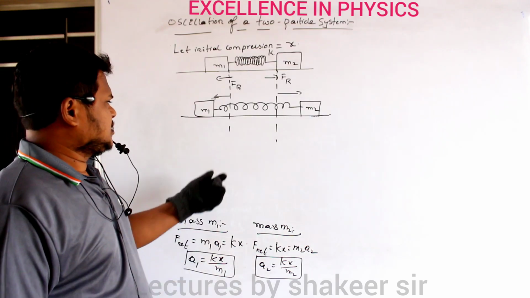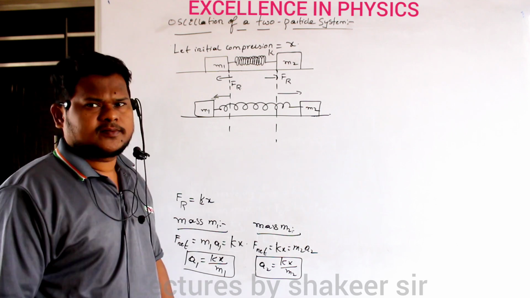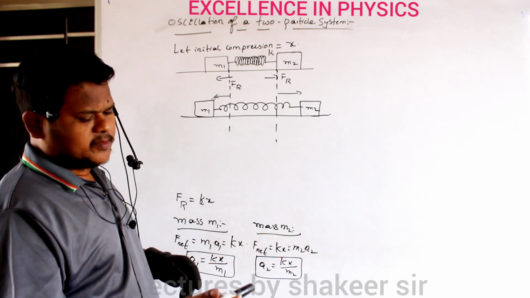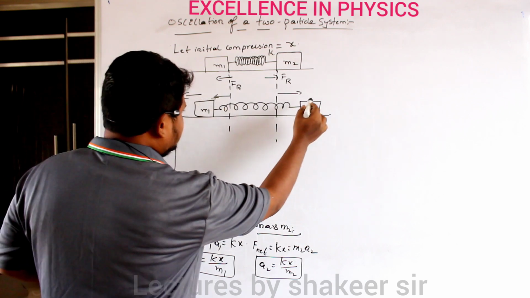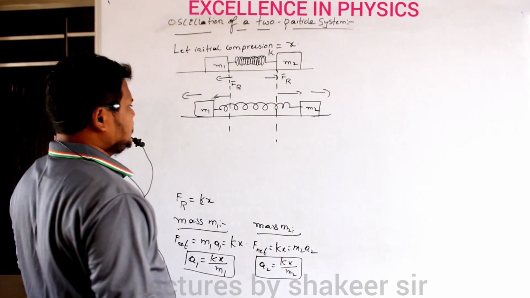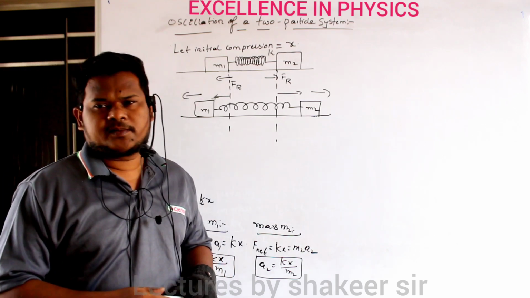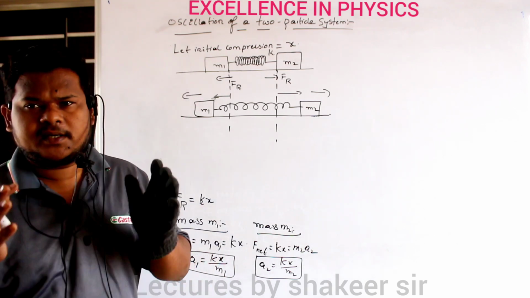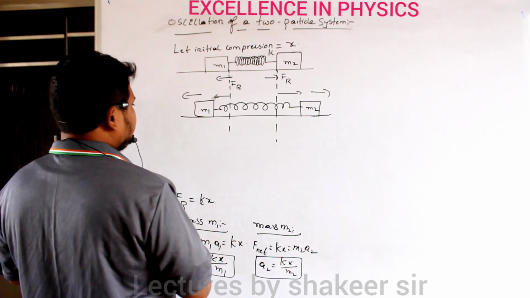So at the mean position, definitely compression produced is 0, but velocities are maximum, no? So again these bodies will continue to travel in the same direction, because we have already studied that at the mean position, the velocity of the body performing SHM will be maximum. Clear? So therefore, what will happen now?